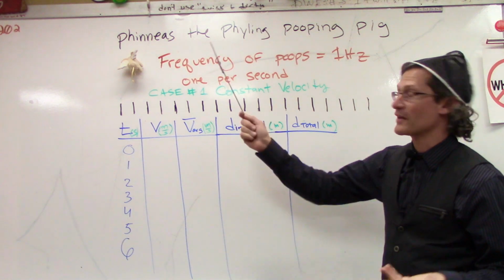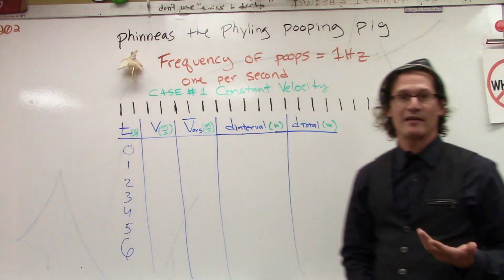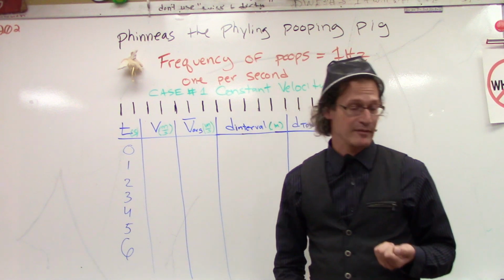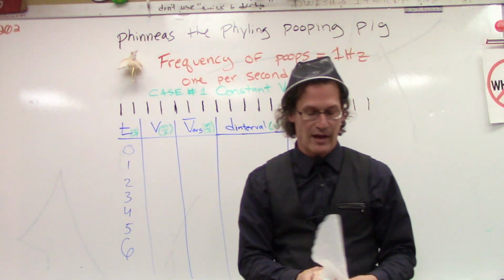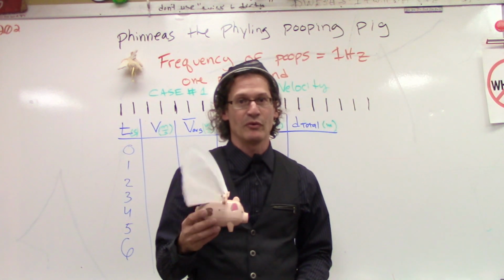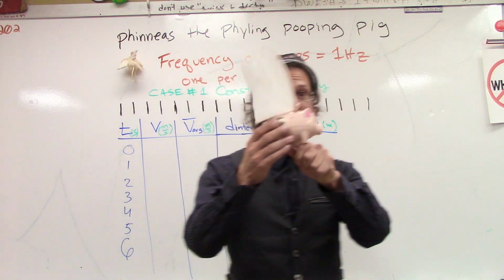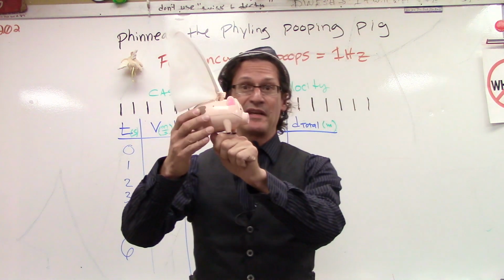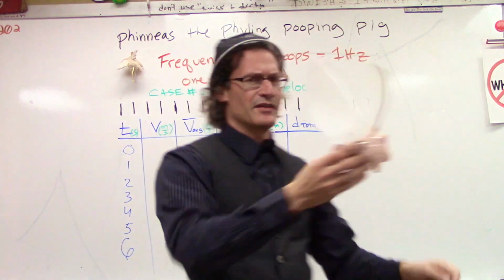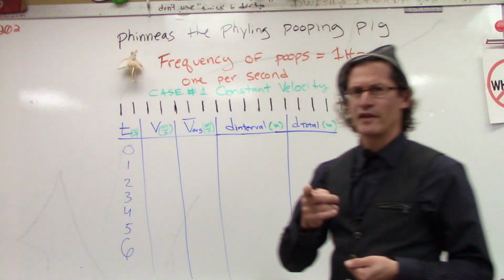All right. I'd like to introduce you to Phinneas, the flying, pooping pig, to help me with this next concept in physics. This pig has a special talent, and you thought it was flying. It's not only flying. Of course he could fly. There's no doubt about that. But he has this really keen ability to create poops once per second, exactly once per second. See, well, that was not once per second, but when he concentrates, he can drop poops once per second. So he's a very, very talented pig. And he's going to help us look at motion patterns.